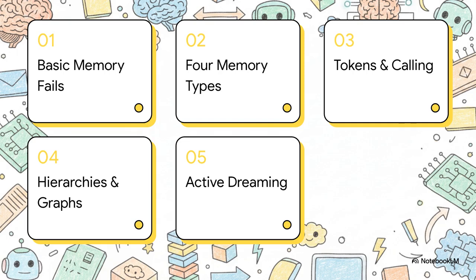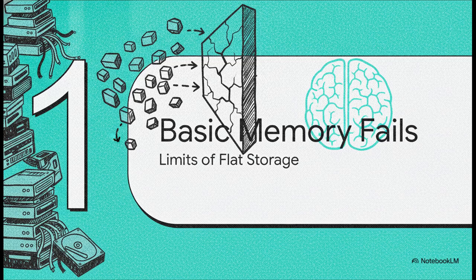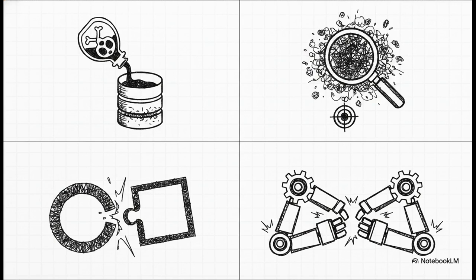Let's get to it. Okay, kicking things off with Section 1, Basic Memory Fails and the Limits of Flat Storage. Early on, a lot of developers thought, hey, we can just solve memory by dumping all the data into a basic, flat vector database. But as recent research clearly shows, that breaks down terribly at scale. In fact, it leads to 4 catastrophic failures.